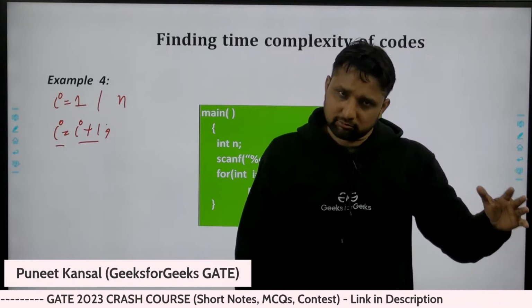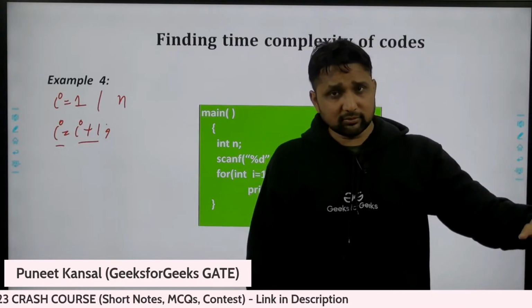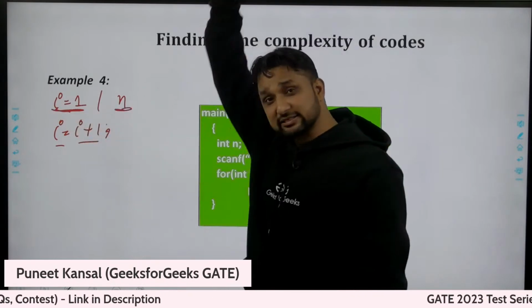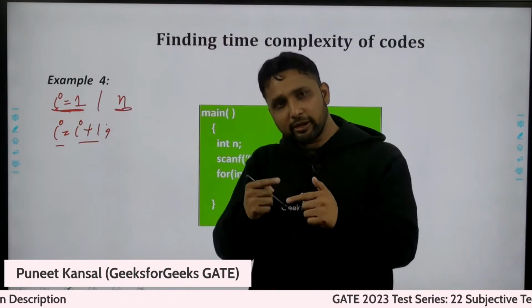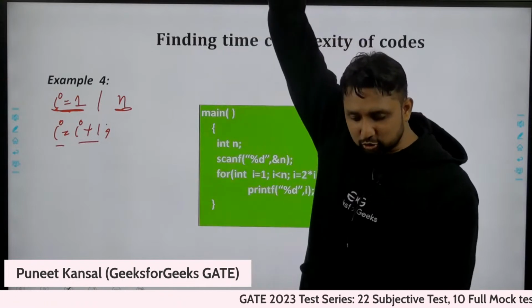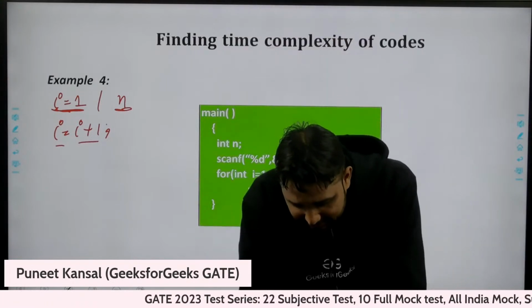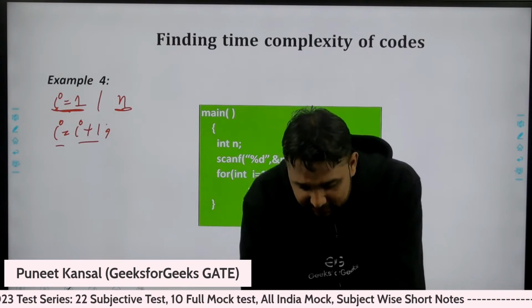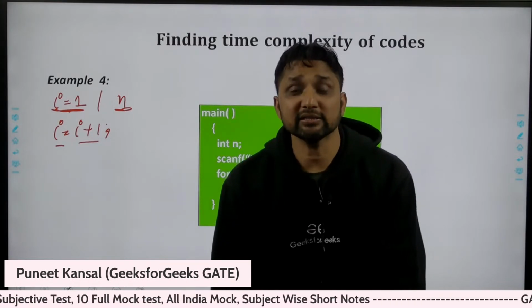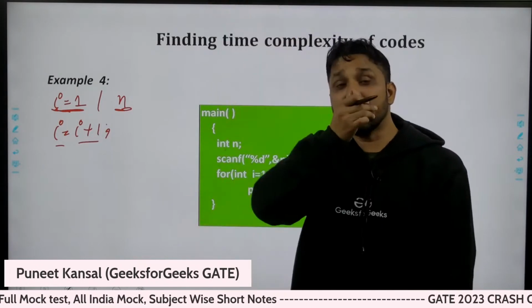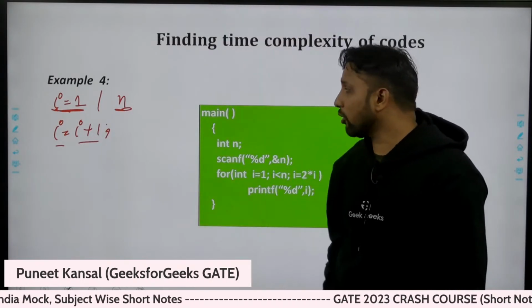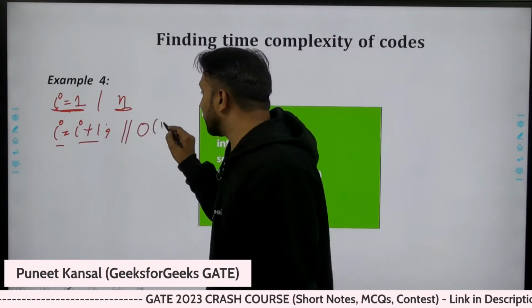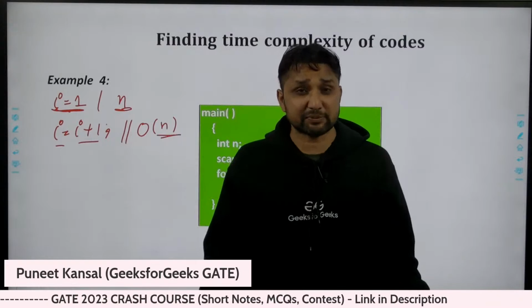I'm standing at the lowermost stair, the first step, and I want to go to the nth step. I'm taking only one step at a time. In how many steps will I reach the top? In n steps. Here the time complexity will be order of n because I'm taking n steps to execute.